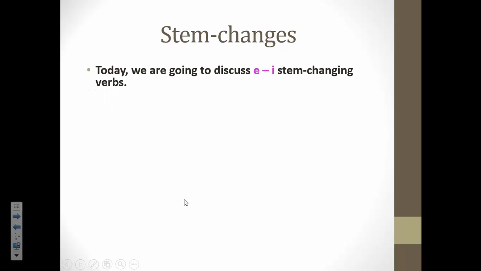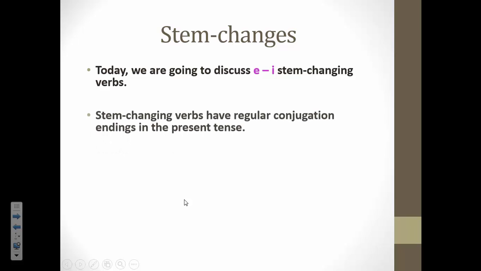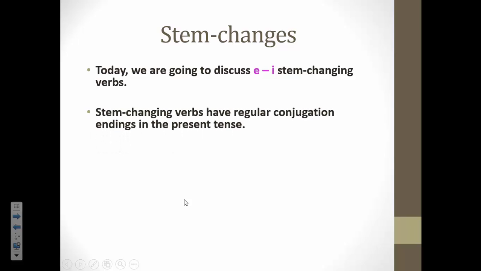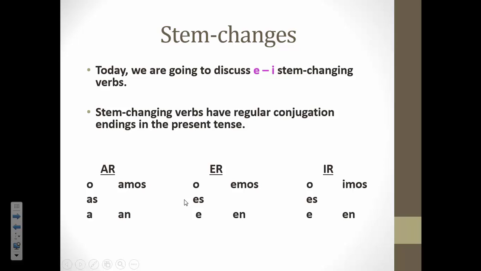Okay, so let's go ahead and talk about our new E to I stem-changing verbs. So this is our third kind. Stem-changing verbs, remember, have regular conjugation endings in the present tense. So notice we have learned these and been practicing them all year.